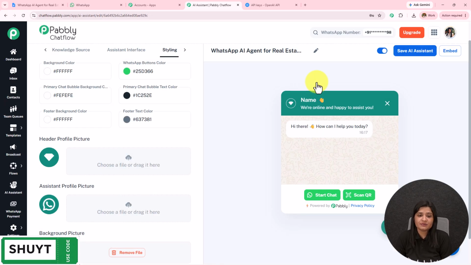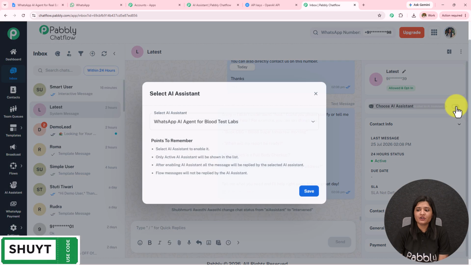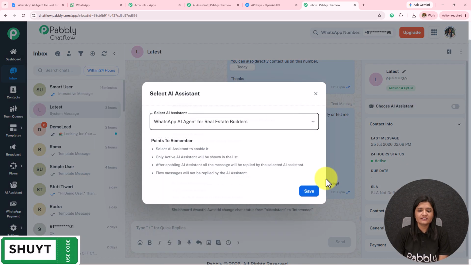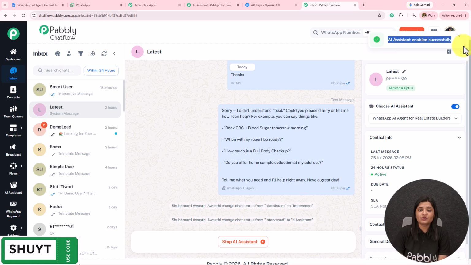Moving on towards the next part, how we can assign the AI assistant to a particular group of contacts, to all the contacts, or to a particular contact. For that, on the left hand side, we have this inbox. I'm going to open inbox in a new tab. I've landed on my chat. I have to simply toggle on this choose AI assistant, select the AI assistant which I have created, and save this. In this manner, I will enable this AI assistant for this particular chat.